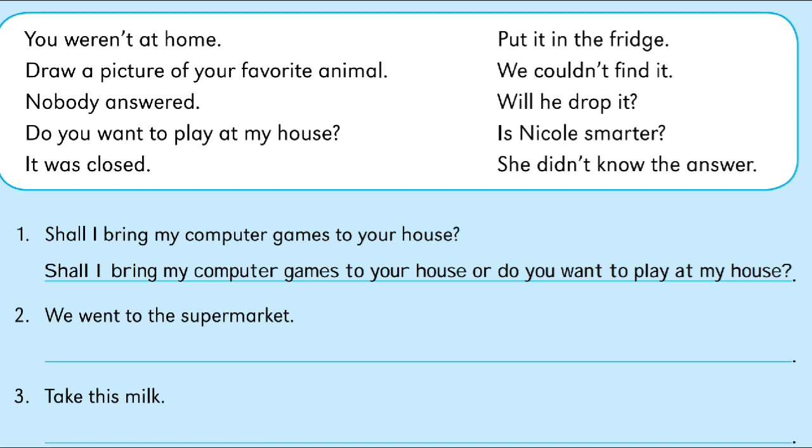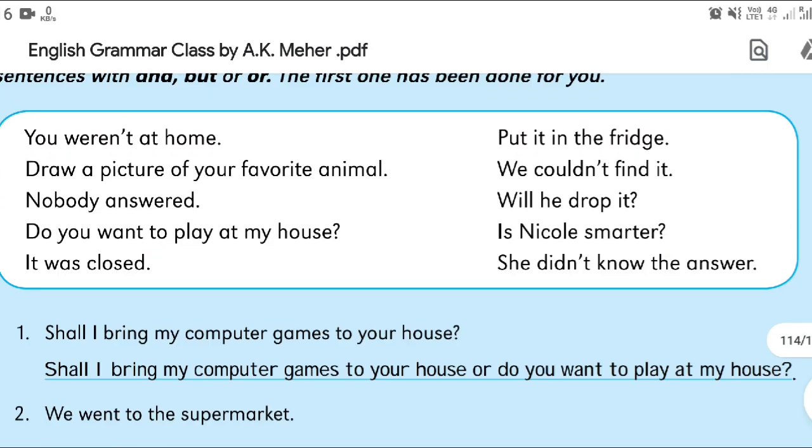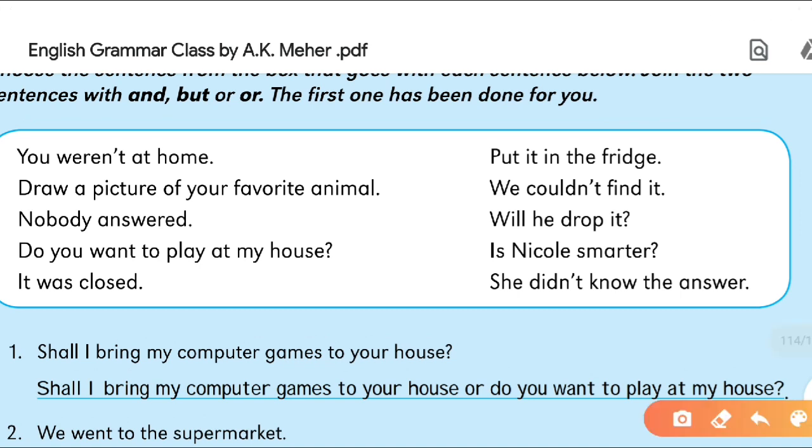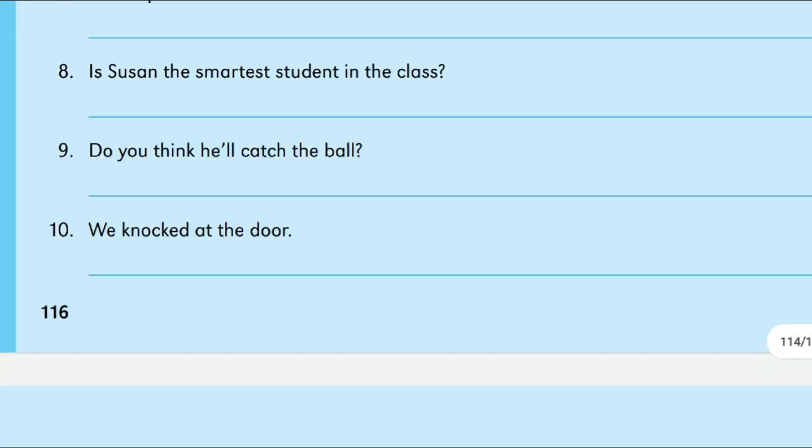I'm completing one more for you. Take this milk, and put it in the fridge. So you can join these two sentences using "and" or you can use the other conjunctions. Now we will move to the next part.